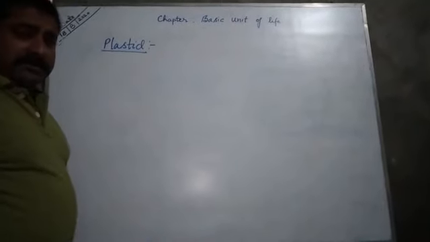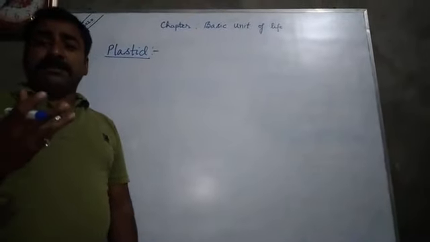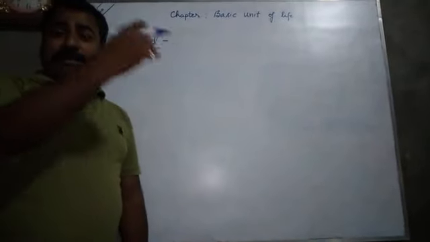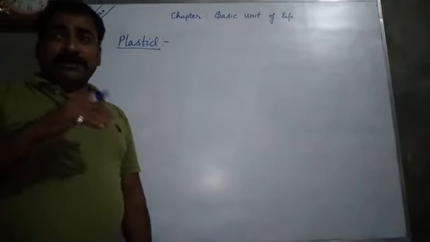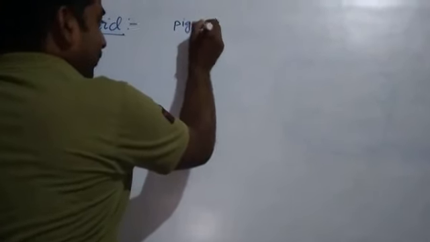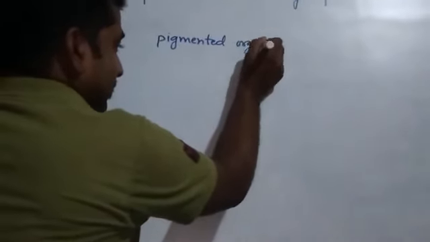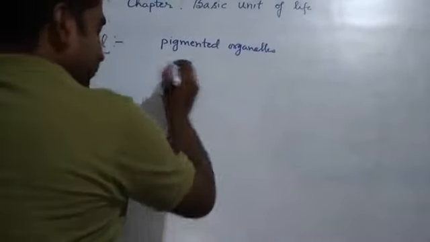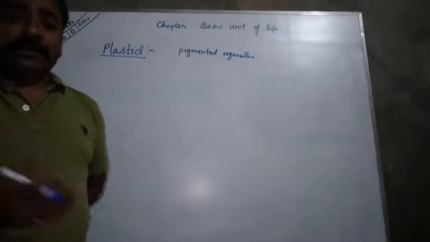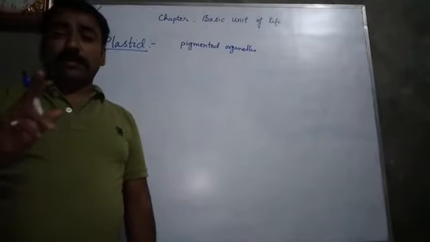Plastids are pigmented, or you can say colorful, cell organelles found in plants. Pigmented organelles which provide different colors to the plant cell, and plastids are reported only in plant cells. Plastids are not found in animal cells.